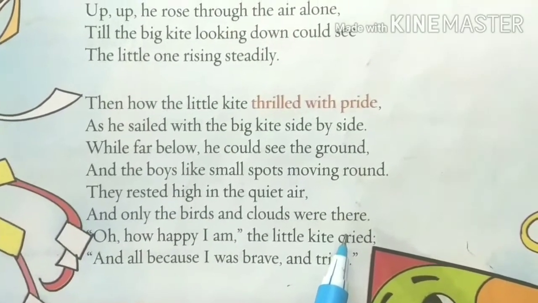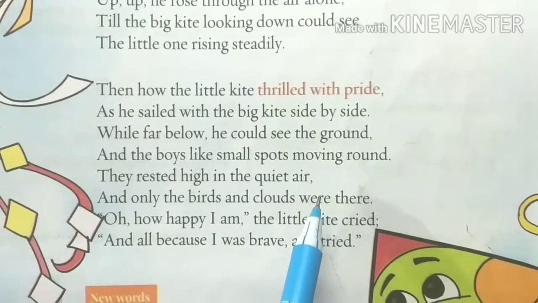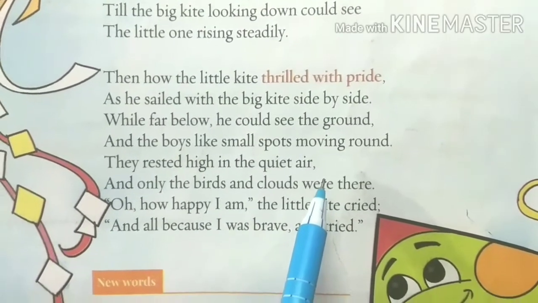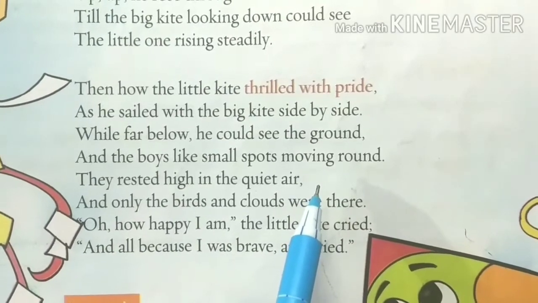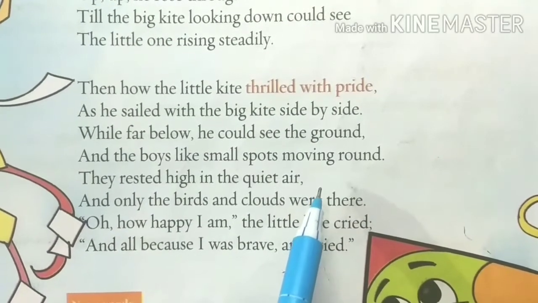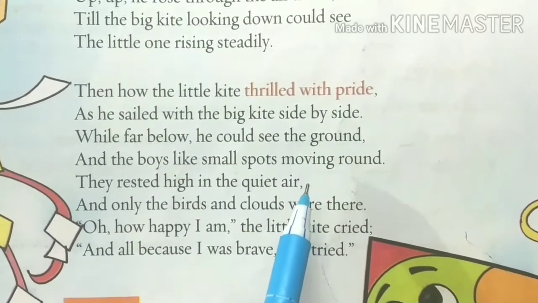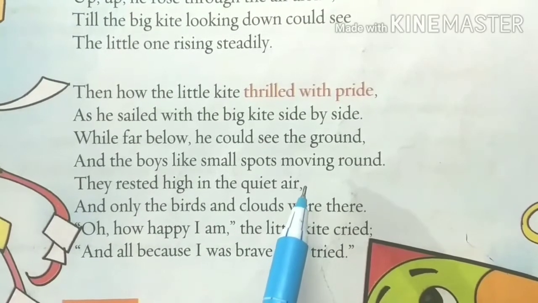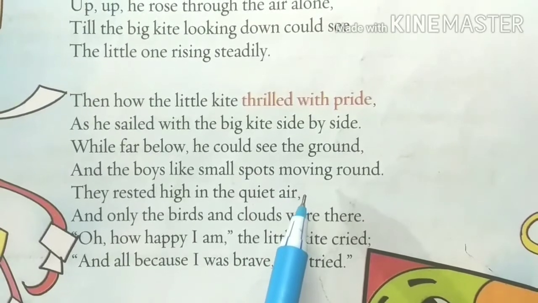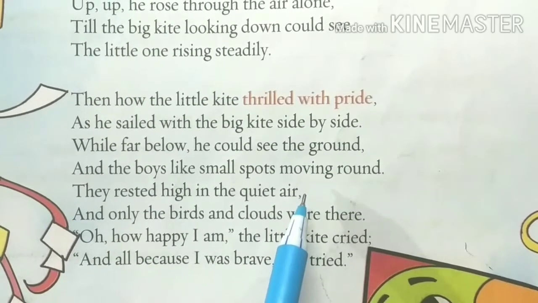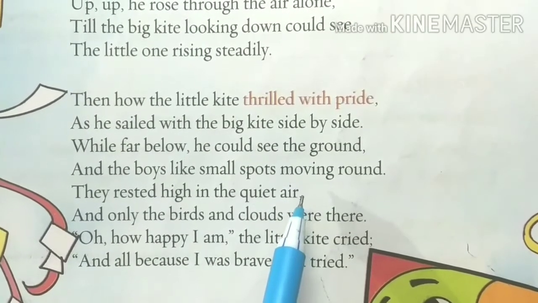And now the birds and clouds, they both are the symbol of success. And who are the symbols? The people who had tried to achieve the goal, who had made an attempt to move forward toward the goal, with those people this small kite is there.